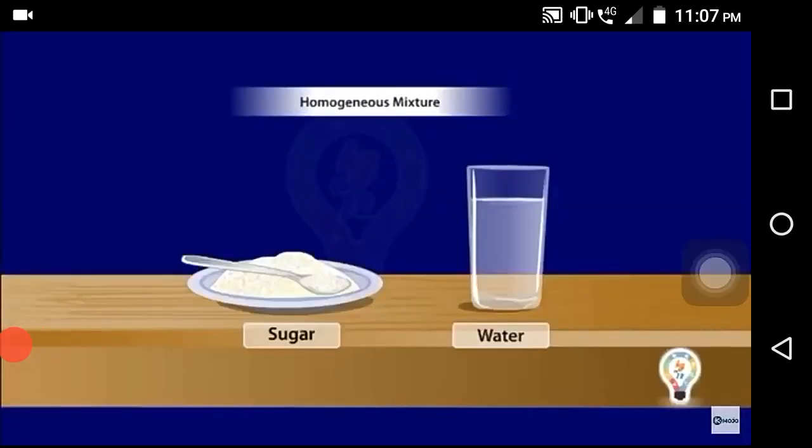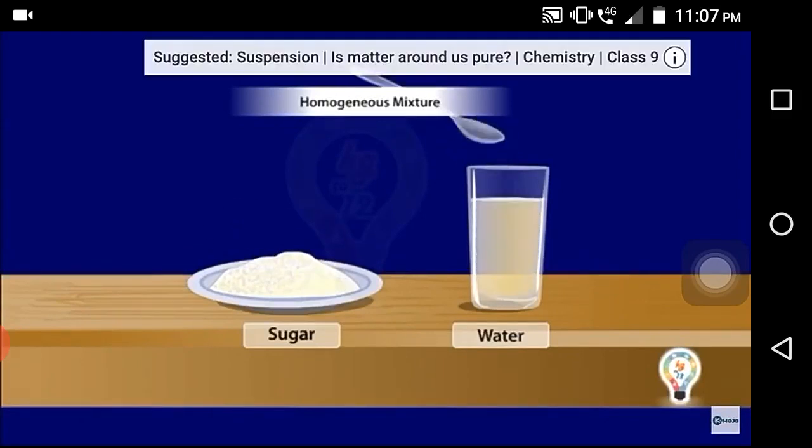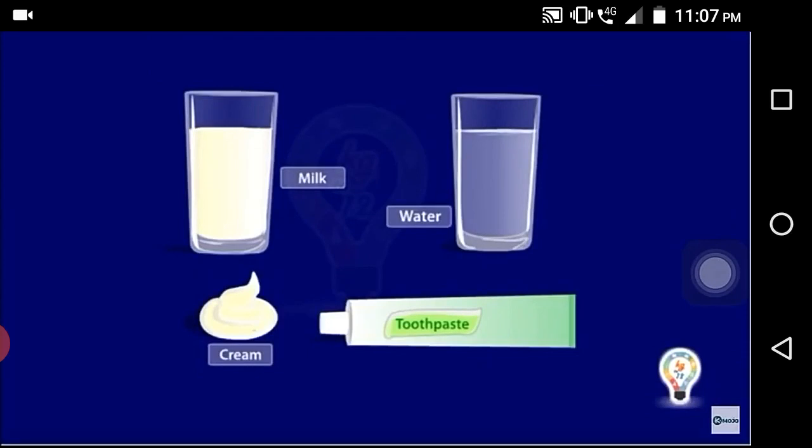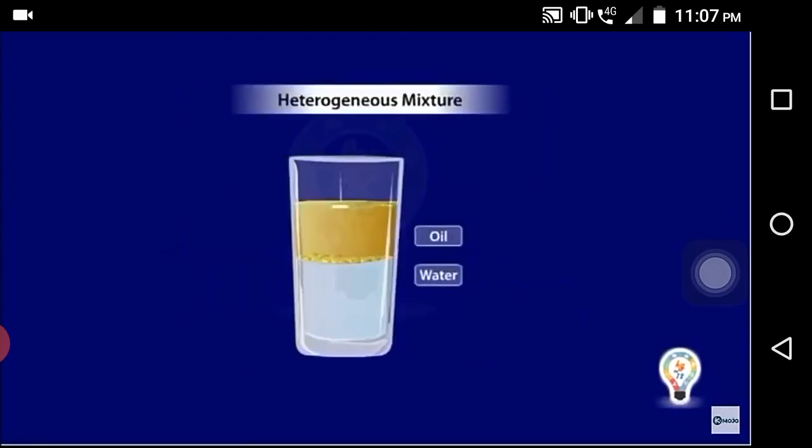See here first, the homogeneous mixture. We have sugar and a glass of water, and we add some sugar to the water and allow it to dissolve. See that the mixture does not show the sugar, so it means it is mixed with the water. Next, the heterogeneous mixture.